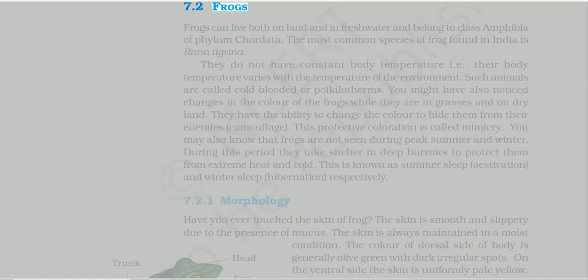7.2 Frogs. Frogs can live both on land and in freshwater and belong to class Amphibia of phylum Chordata. The most common species of frog found in India is Rana tigrina. They do not have constant body temperature, i.e., their body temperature varies with the temperature of the environment. Such animals are called cold-blooded or poikilotherms.